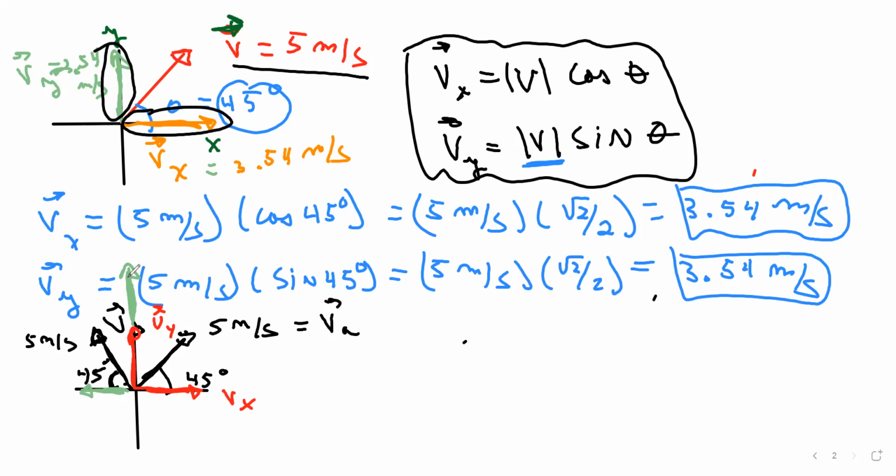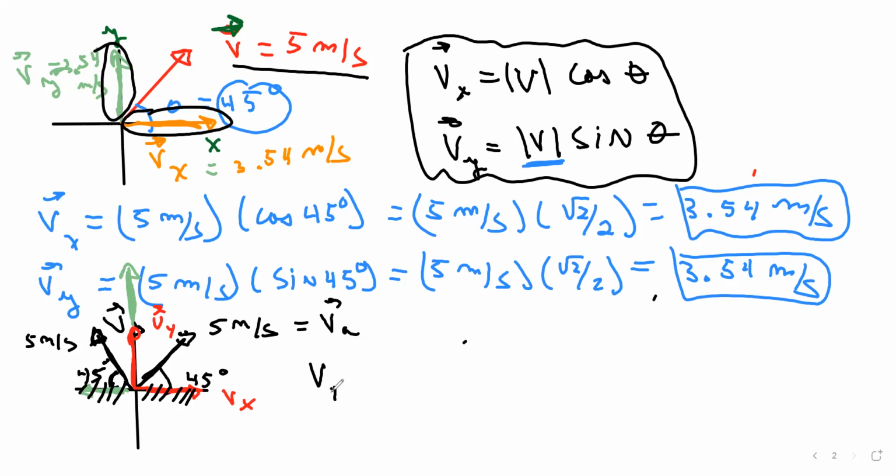So what can you do? Well, these guys are going to cancel out. This one is going to cancel out with this one because they have the same magnitude and they're pointing in opposite directions. But what about the other guys? The ones that go in the Y direction, you're going to add them up. So it's going to be the red one plus the green one.